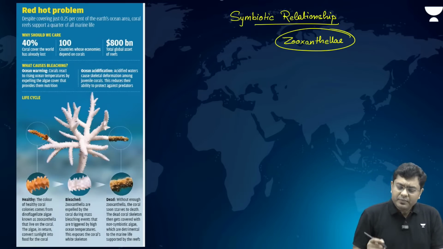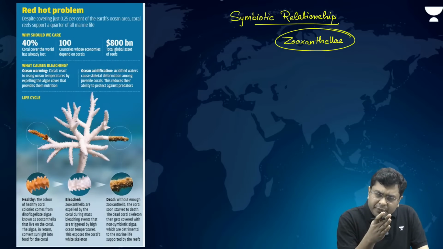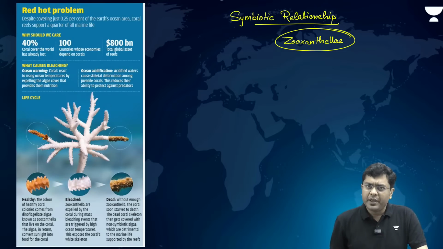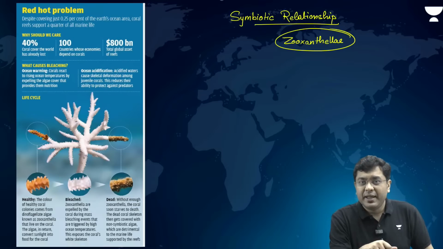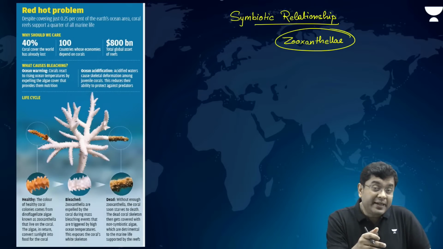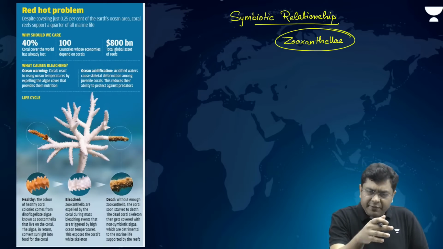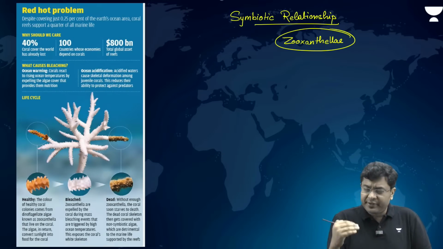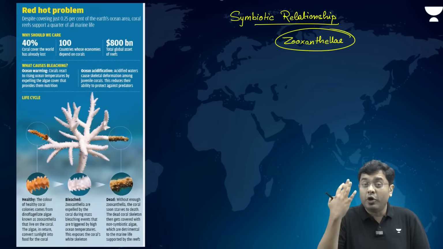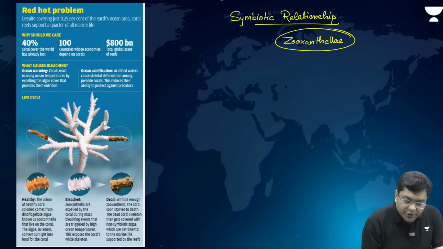Having said that, whenever these zooxanthellae or these corals experience harsh or stressful conditions, like let's suppose excess heat, excess warming, increased temperature, increased pollution, increased sedimentation, unsustainable levels of fishing leading to uprooting, any of these stressful activities, or a sudden rise in sea surface temperature beyond 26-27 degrees Celsius, they immediately become stressed.